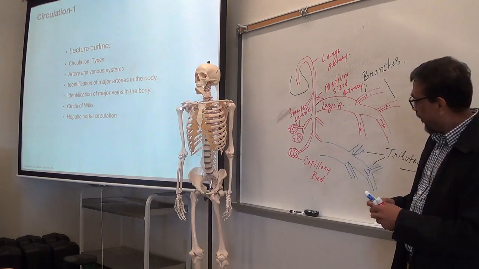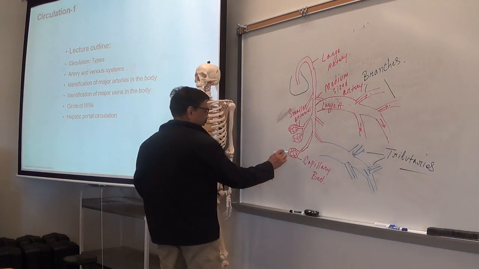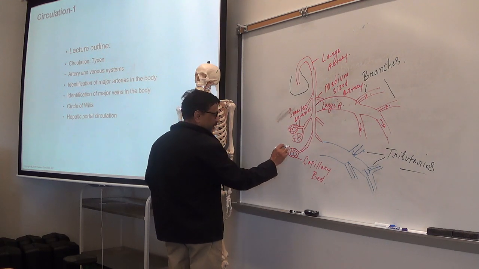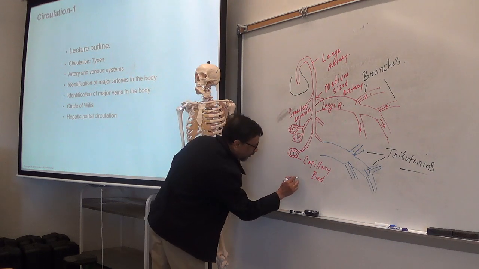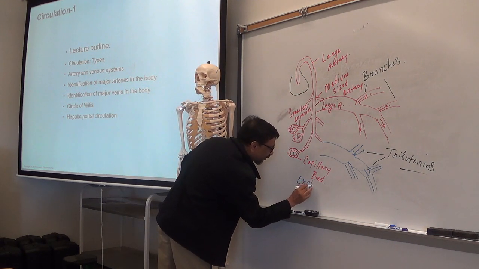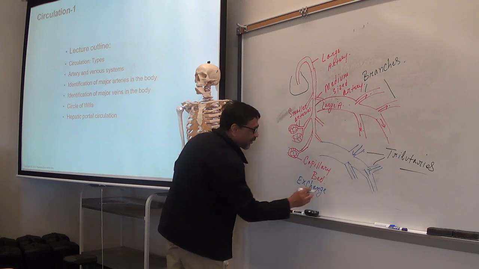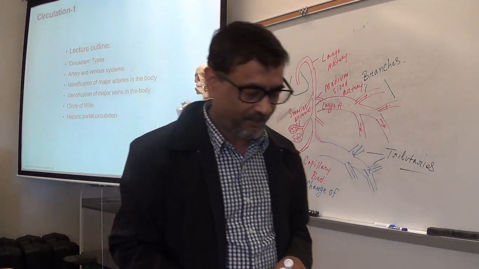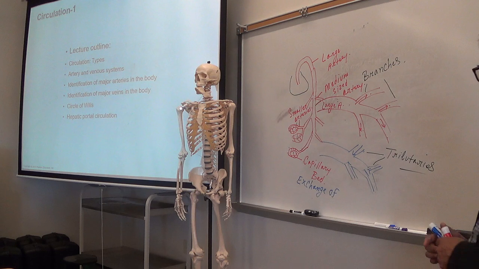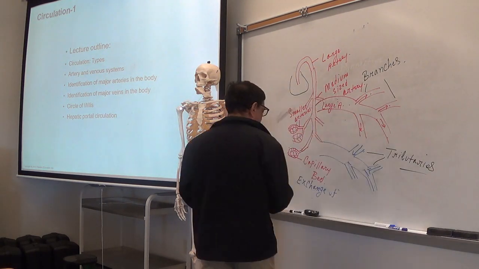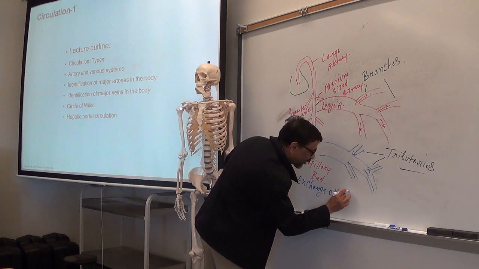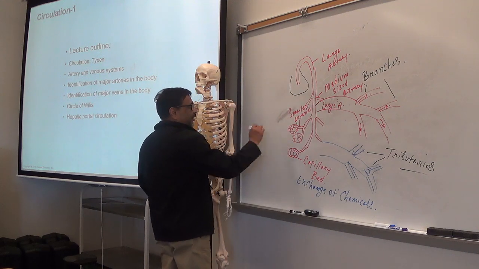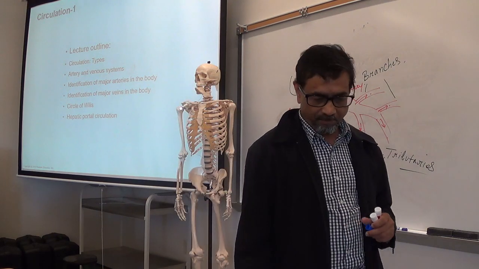Then, what happens in the capillary bed, this is very important. In the capillary beds, exchange of oxygen and nutrients take place. So, exchange of chemicals. In one word, you can say exchange of chemicals take place in the capillary beds.